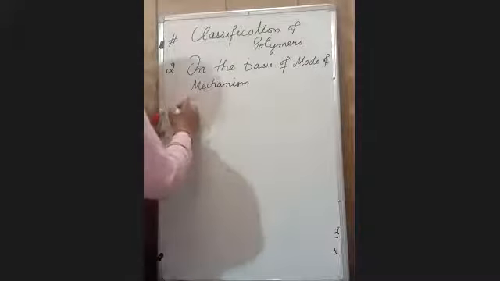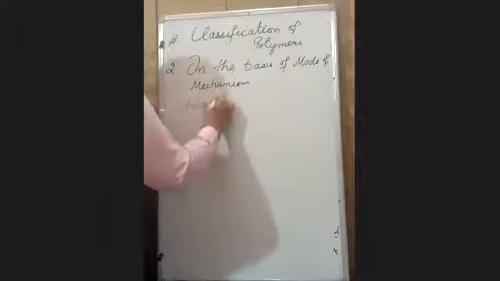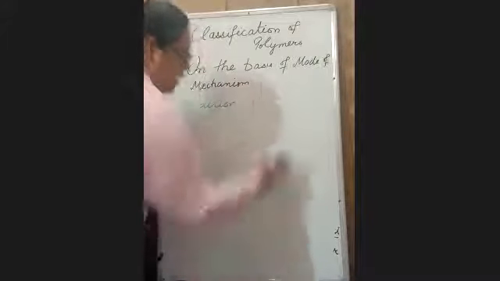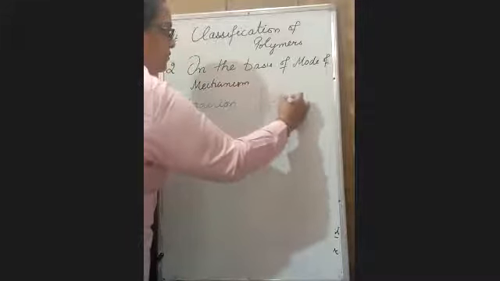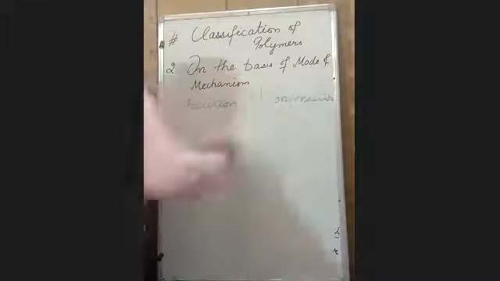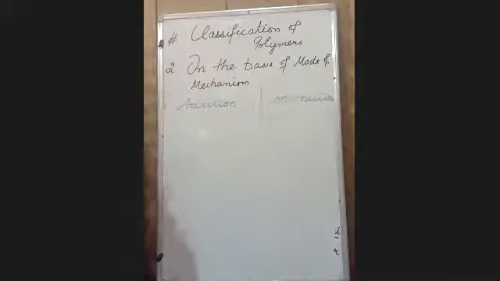It is your addition polymers or condensation polymers. First, we have discussed on the basis of their source. Second mode of classification is on the basis of mode of mechanism. First is your addition polymer, second is your condensation polymer.